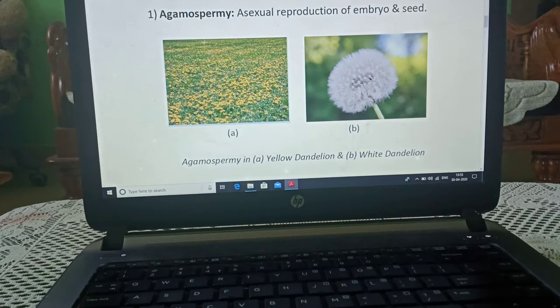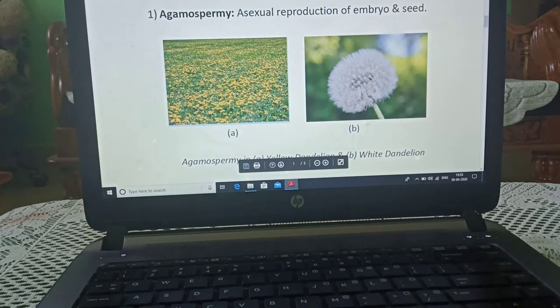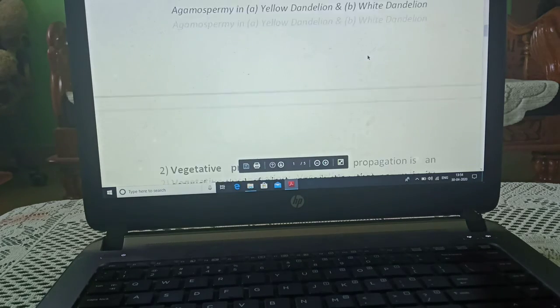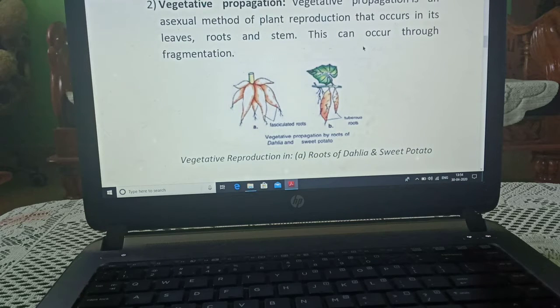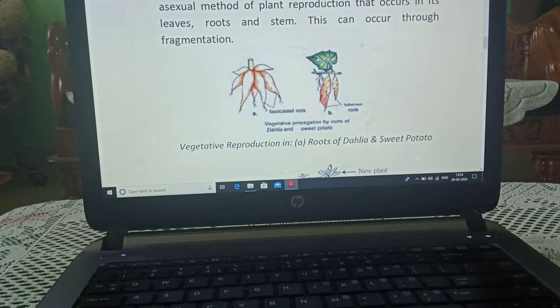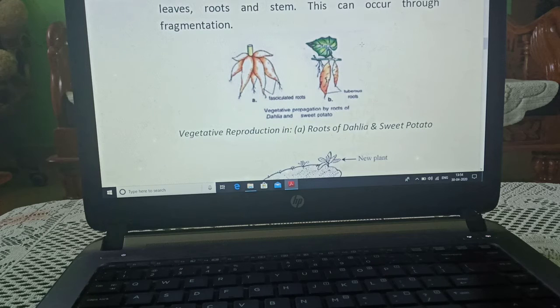In this first diagram you can see the yellow dandelion, and this is the white dandelion, formation of seed. Vegetative propagation is a type of reproduction in which leaves, roots and stems take part. It is also a type of asexual reproduction, but in this, vegetative parts are sown inside the soil and they convert into a new plant.